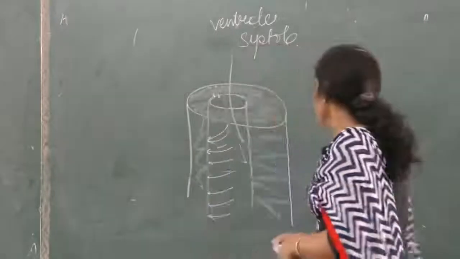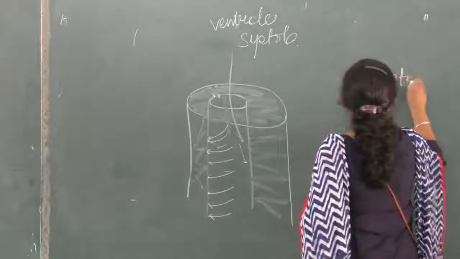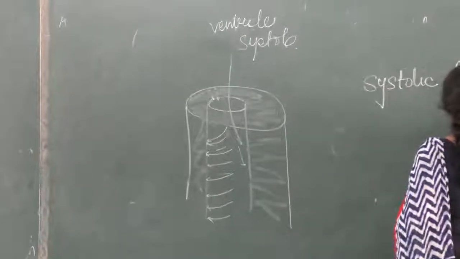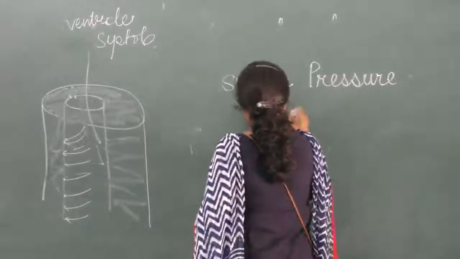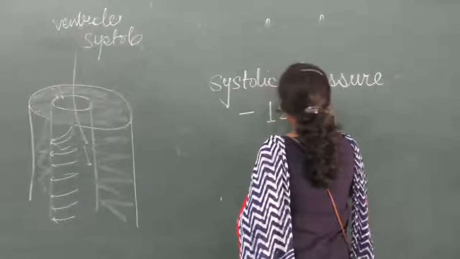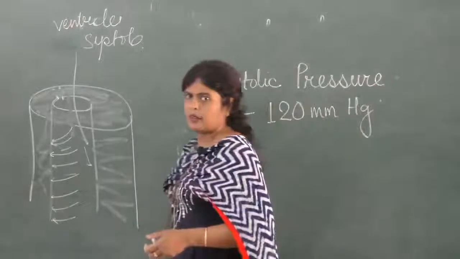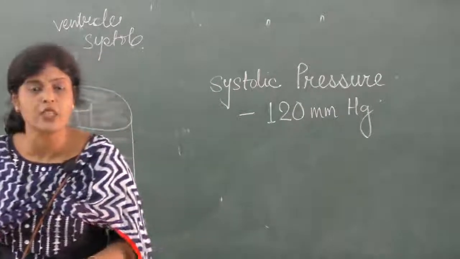So the maximum pressure is known as the systolic pressure. This is approximately 120 mm of mercury. Who is systoling?